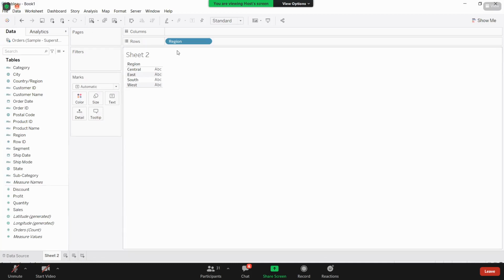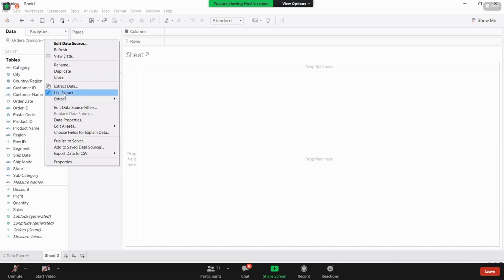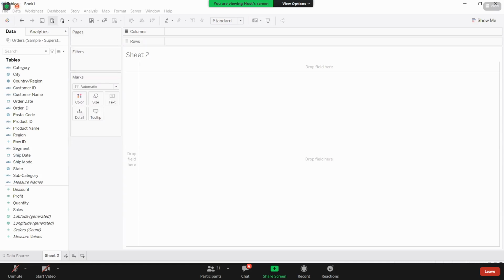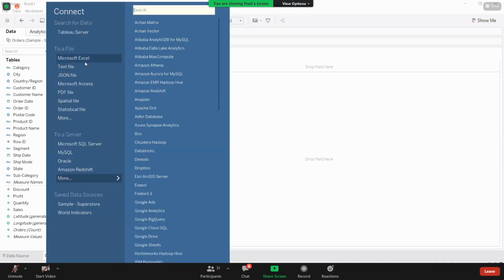Okay, ma'am, now I'm using this. Yes, I have a doubt. When we perform an extract, ma'am, and again we want to make a live connection to another data source, will it come? Ma'am, see here. This is extract, right? What is the proof? First, you are getting two cylindrical symbols, and here you are using the extract. Now let me connect to another data source. I'm connecting to this Book 1.